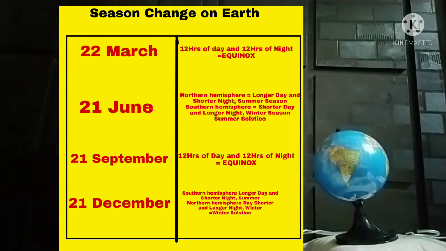Then you will think: there is a summer solstice, is there a winter solstice? Yes, there is a winter solstice.